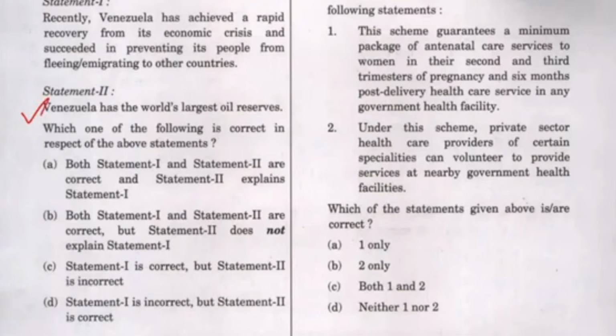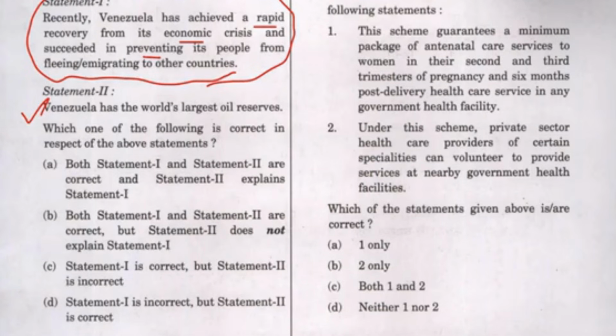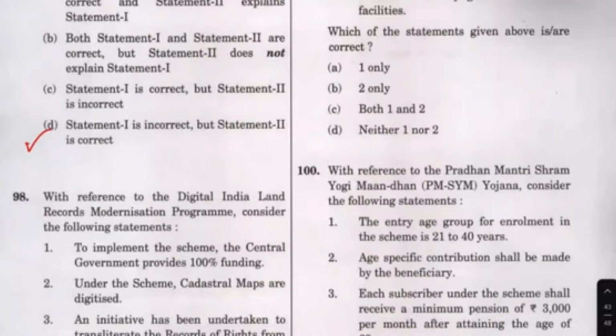Venezuela, see, this statement itself is wrong. Venezuela has achieved a rapid economic... so it's not only economic development, rapid economic recovery. The country is reeling under economic crisis. Actually, it's the problem of migration into Central America and other countries is because of this economic crisis. So statement 2 is correct, statement 1 is wrong.